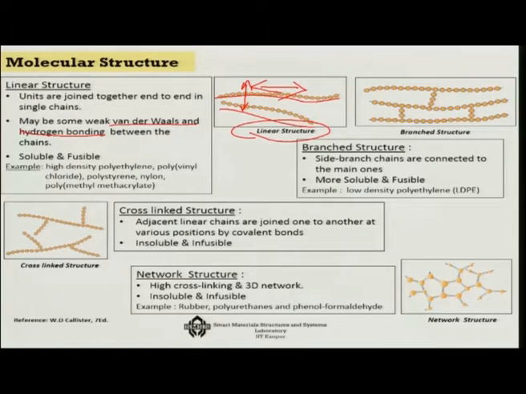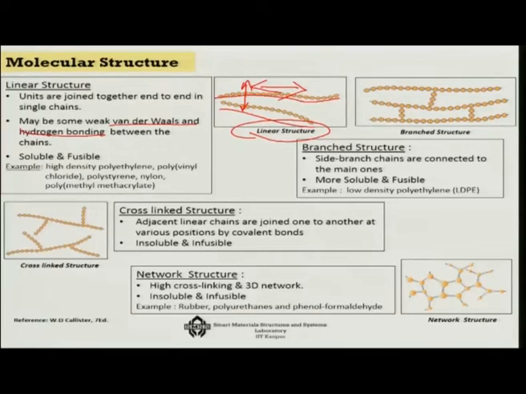So, as a result, they have first of all directionality. In one direction they will be exceptionally strong and high modulus of elasticity. On the other hand, in another direction they would not be, so they will be weaker, and they are soluble, they are fusible because of this kind of structures, and they are green also. You can use them many a times.